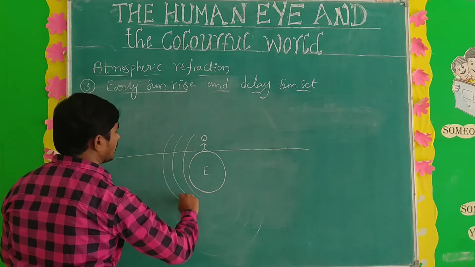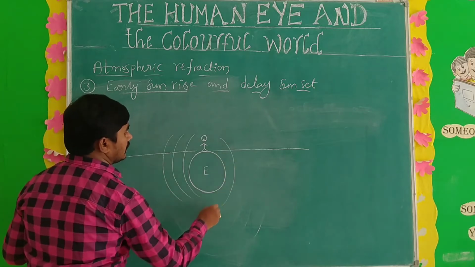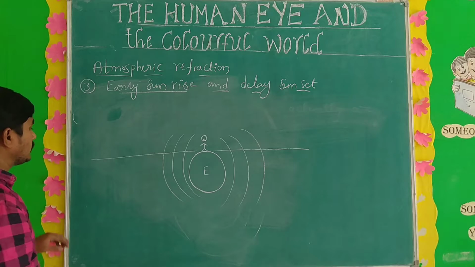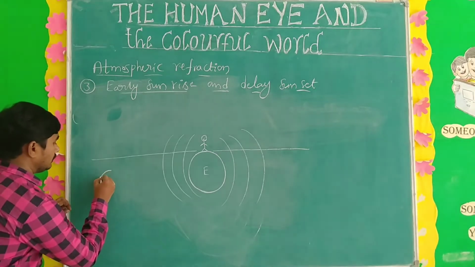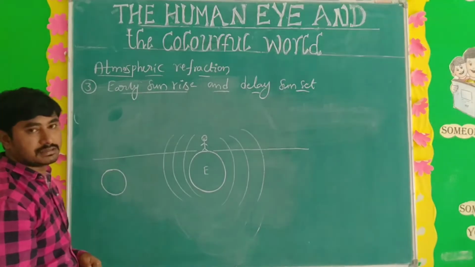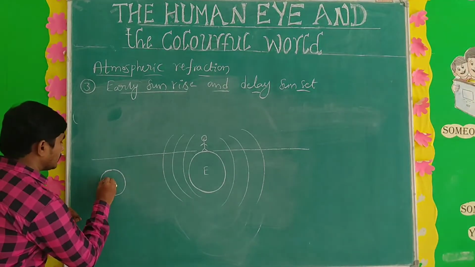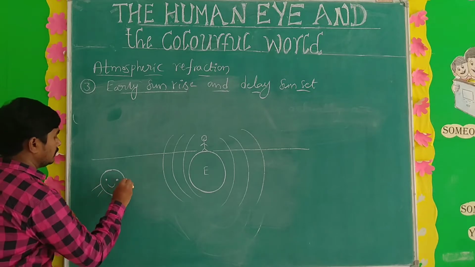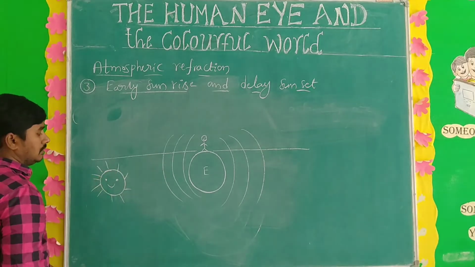This side also, here also, so many layers of atmosphere are there. Actually, this is the position of the sun before 2 minutes. Okay, this is the actual sun.